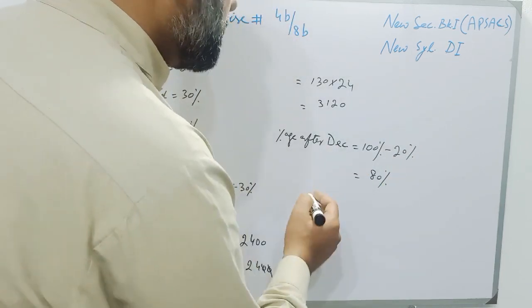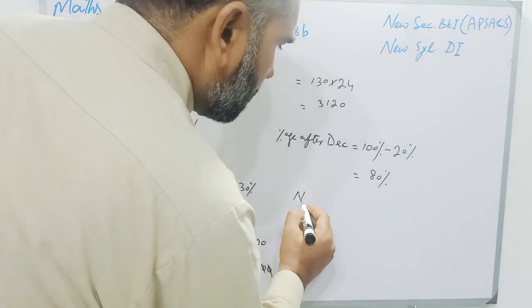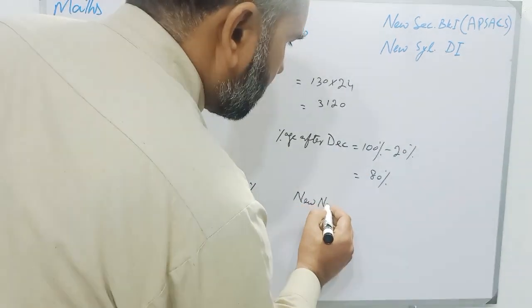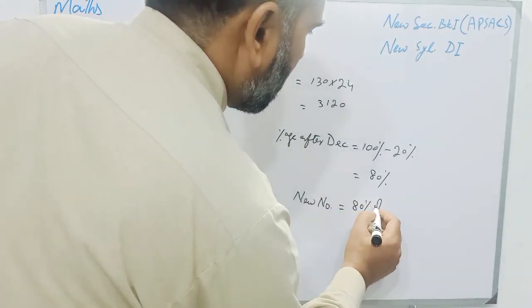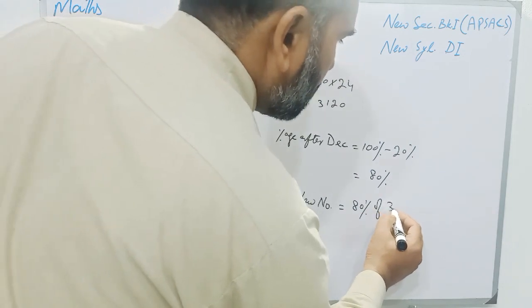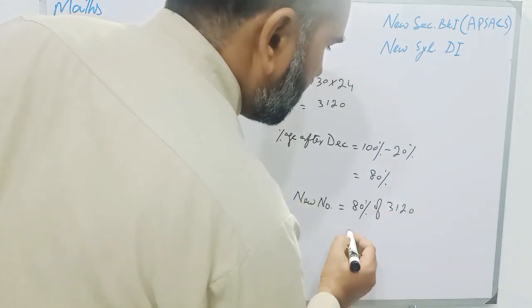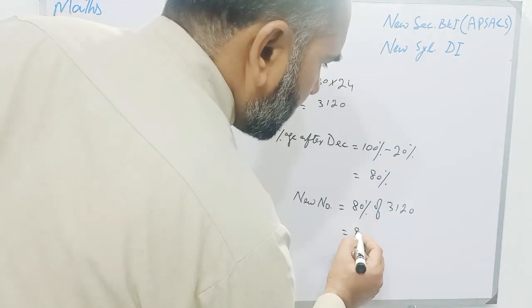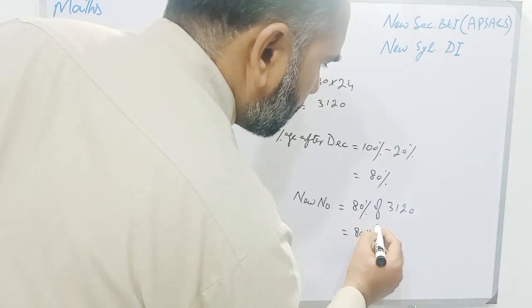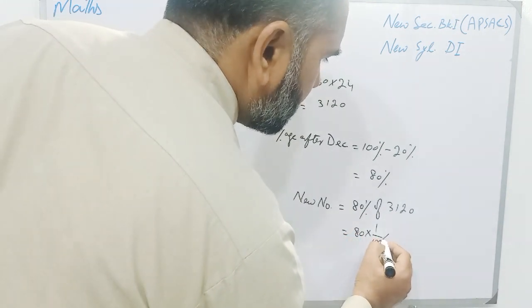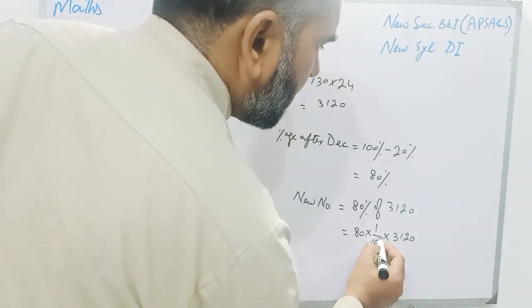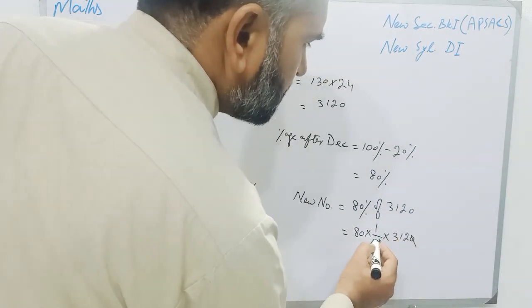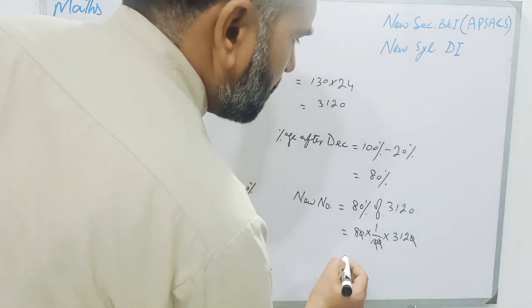So students, the new number will be 80% of 3120, and it is written as 80 multiplied by 1 over 100 in place of percentage, multiplied by 3120. This 0 will be cancelled with this 0, and this 0 will be cancelled with this 0.